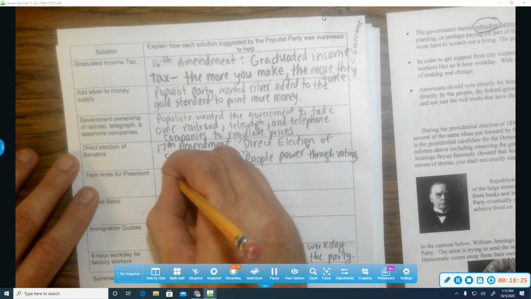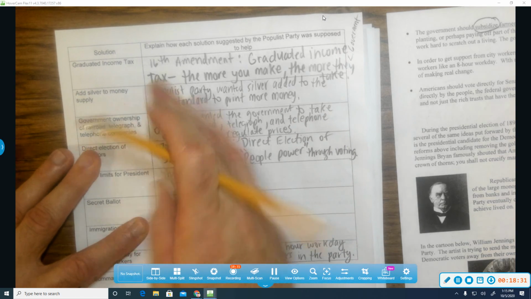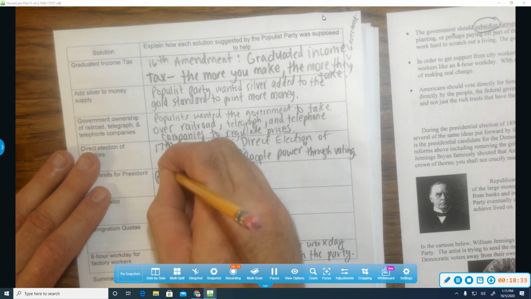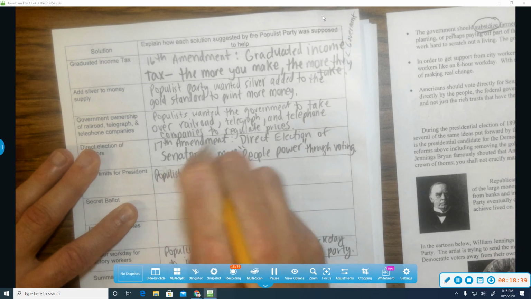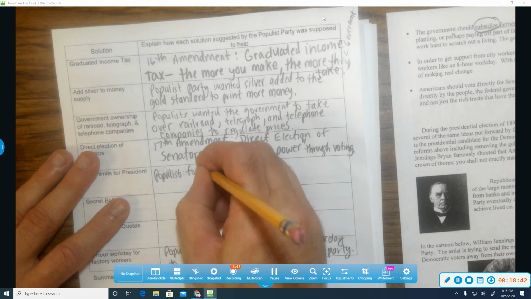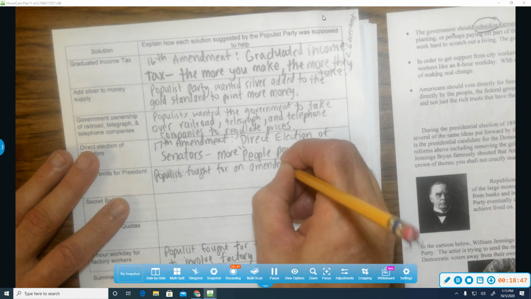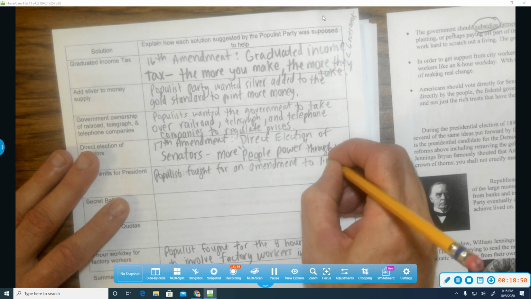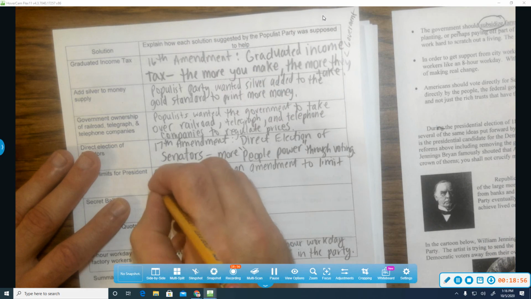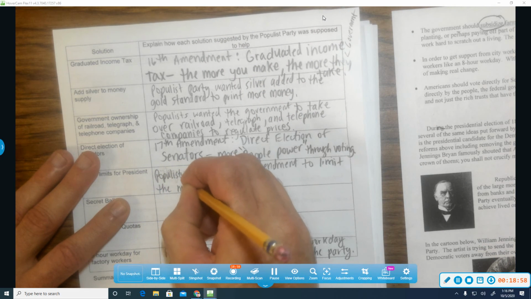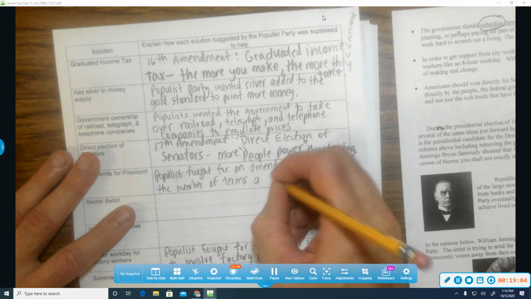So they wanted, actually, the populists fought for an amendment to limit the number of terms a president could serve.